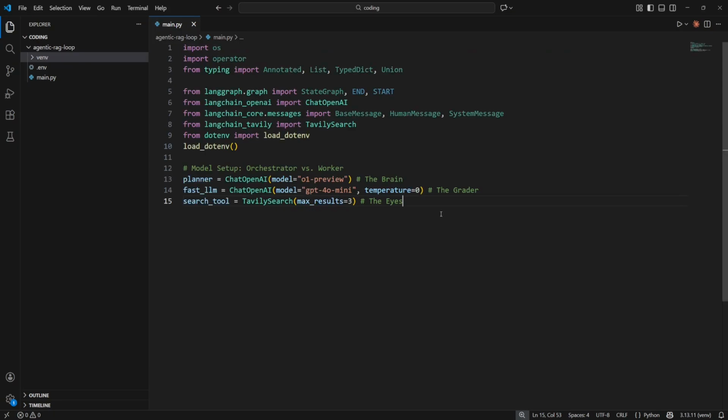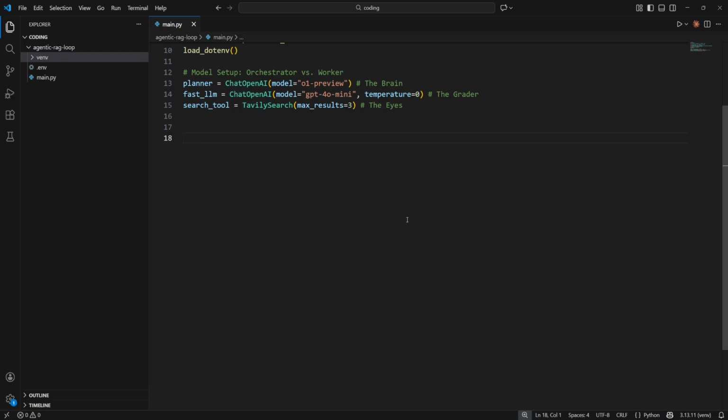Now let's import some stuff. We're importing operator and Annotated to handle state reduction. This is how we ensure our agent's memory grows rather than overwrites. We also import the ChatOpenAI class for our O1 preview planner and our 4o mini grader. We use StateGraph from LangGraph to define the architecture and Tavily search to provide our agent with a window to the live web.